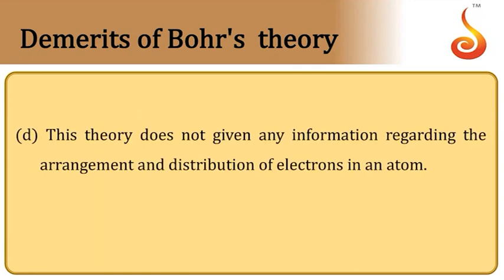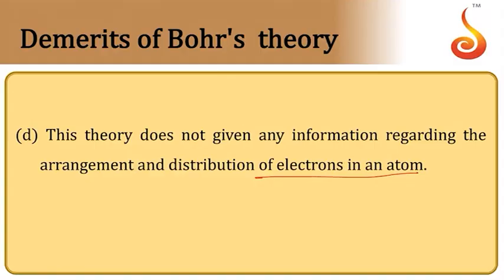Then this theory does not give any information regarding the arrangement and distribution of electrons in the atom. How electrons are distributed in the atom, that could not be explained. So that is all about the chapter Atoms.